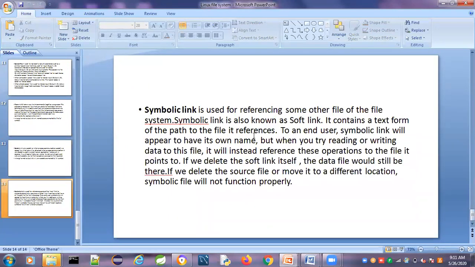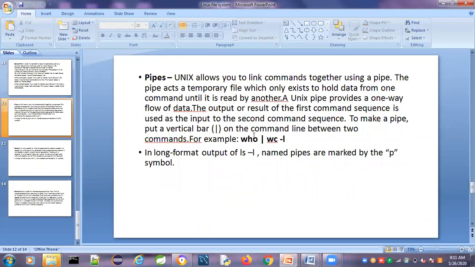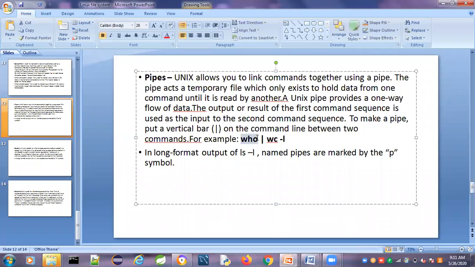And also pipes are there. Pipes are nothing but temporary files. A pipe is used to combine commands, that is, the output of one command is given as input to the next command. See here, the output of this who command is given as input to this command. So the pipe is used for concatenation, and that is known as pipe files.